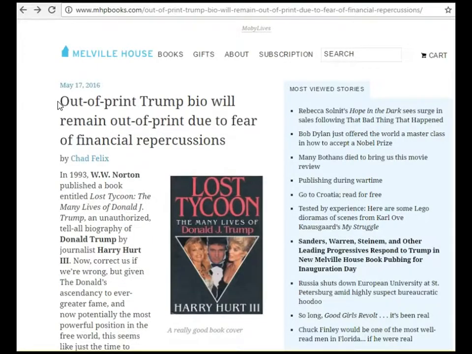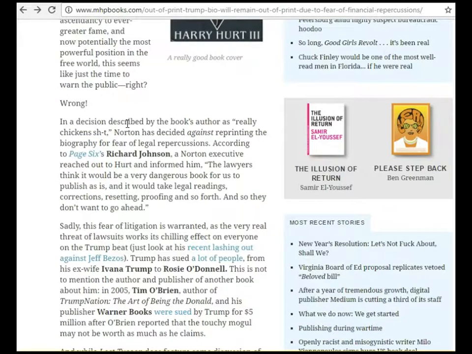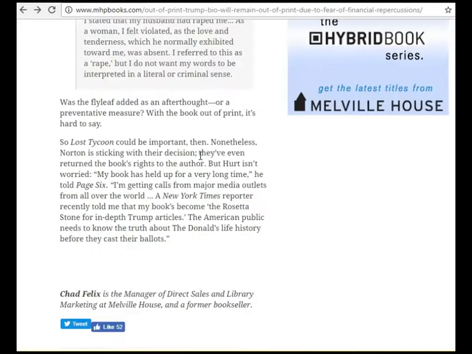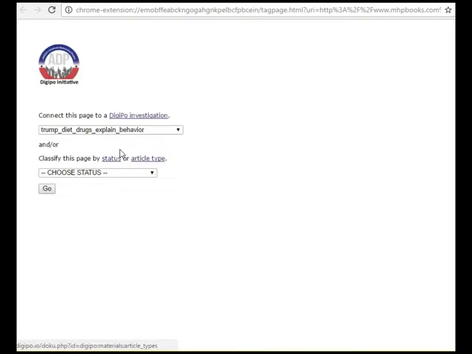Apparently the book is out of print and will remain so because the publisher, Norton, is afraid of a lawsuit. It says here that they've returned the book's rights to the author. So it looks like the 2016 edition that we found was self-published. Let's put this in the bucket as well.